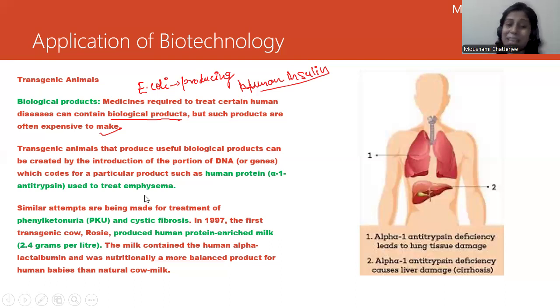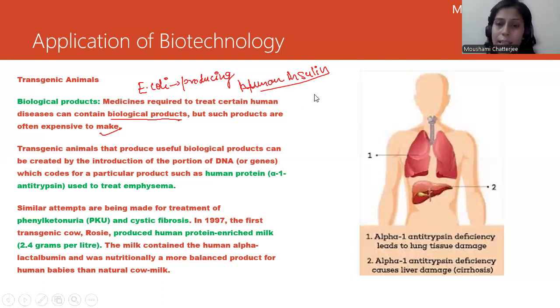Emphysema is a kind of lung disease, and this alpha-1 antitrypsin gene is very useful in treating various lung diseases. Its deficiency leads to various problems, such as chronic obstructive pulmonary disease, which is COPD, and liver disease, which is liver cirrhosis.